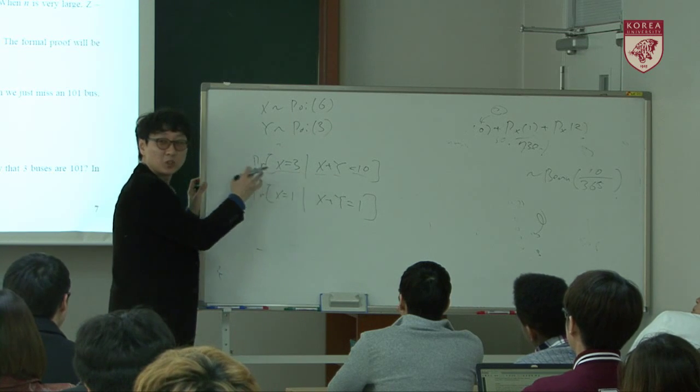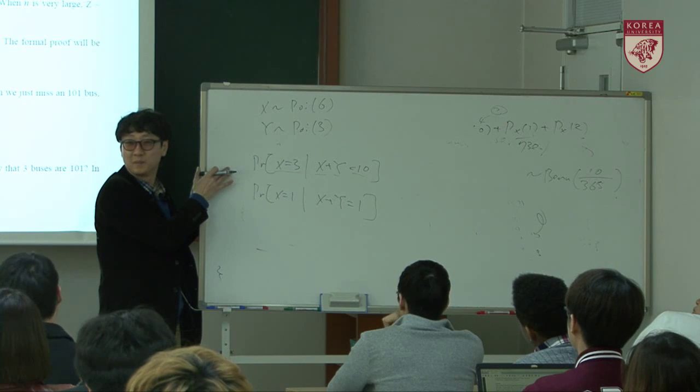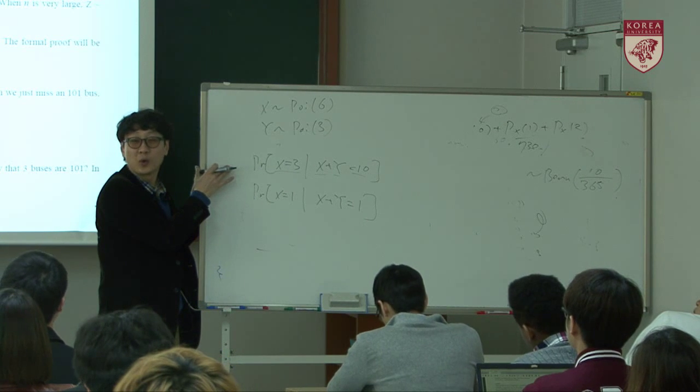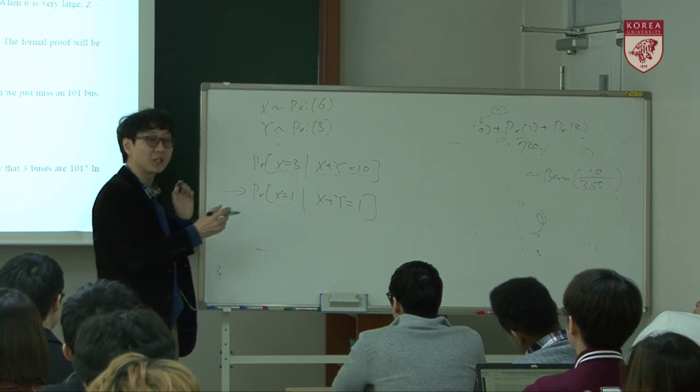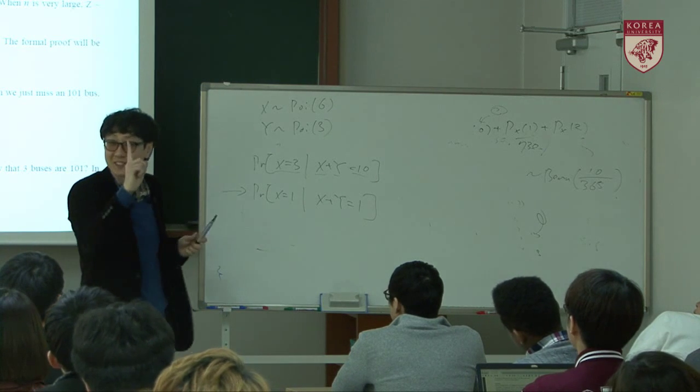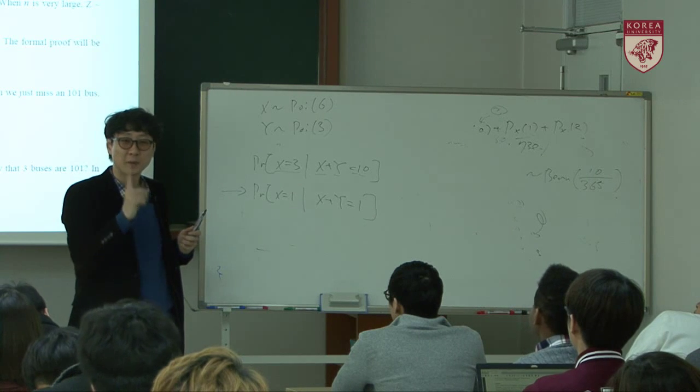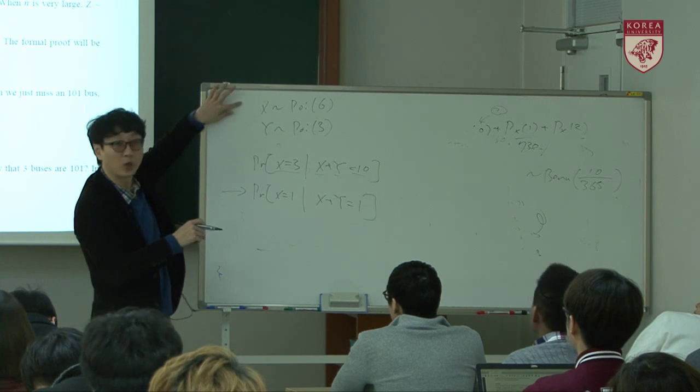Because this problem itself is a little bit more confusing, we're going to do the easier one. Let's think about it: we observe one bus, and then what's the probability that the one bus is coming from bus X?